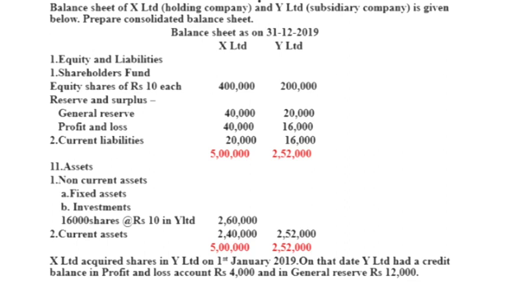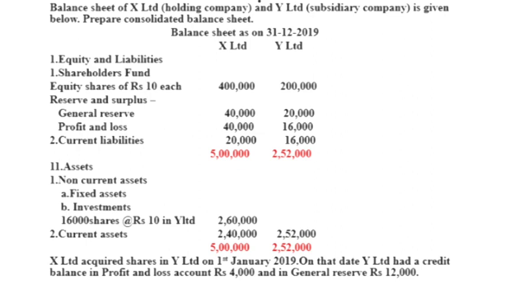Investments, 16,000 shares at the rate of rupees 10 in Y Limited, in X Limited 2 lakh 60,000. Current assets X Limited 2 lakh 40,000, Y Limited 2 lakh 52,000. Total assets X Limited 5 lakh, Y Limited 2 lakh 52,000.